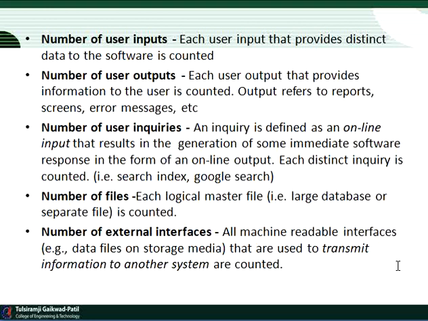So this is all about software measurement, how we can measure a particular software with the help of software metrics, that is size-oriented metrics or function-oriented metrics. We have two types of measurement, direct measure and indirect measure. Direct measure means the entity which we count as a single entity.